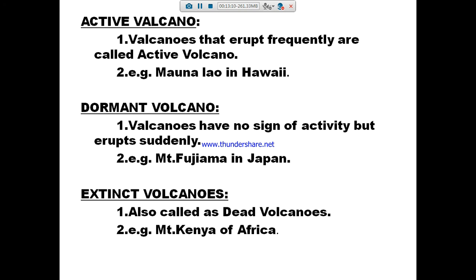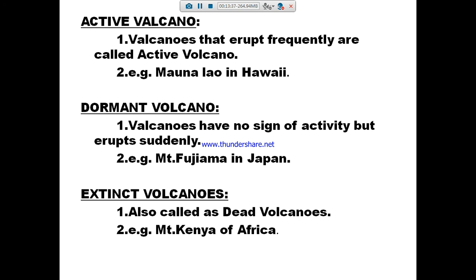Extinct volcano is a dead volcano. Hereafter it won't erupt. Already it's in a dead condition. Millions or billions of years ago it was an active volcano, and after that it became a dead volcano. Extinct volcanoes are called dead volcanoes. For example, Mount Kenya of Africa.